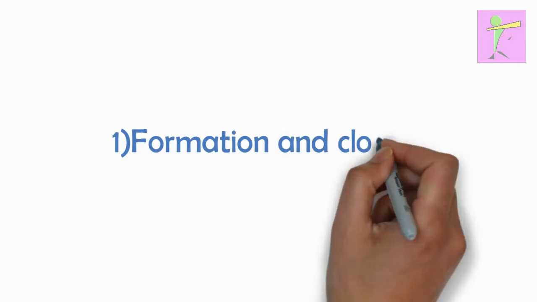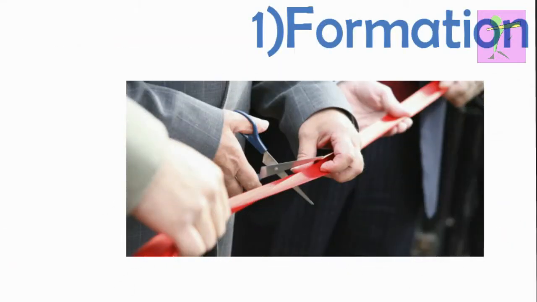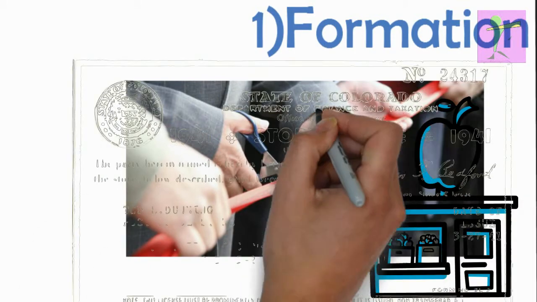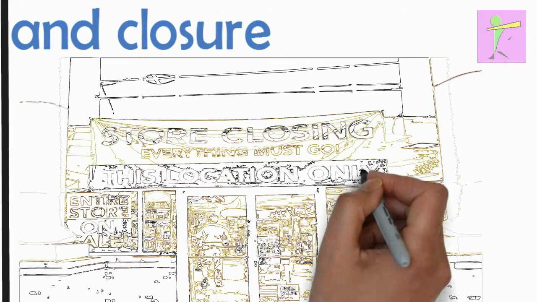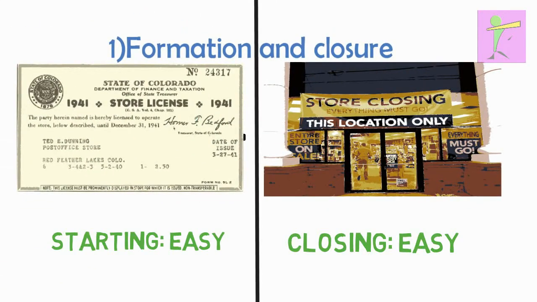Formation and closure. For starting a business, hardly any legal formalities are required to start a sole proprietary business, though in some cases one may require a license. There is no separate law that governs sole proprietorship. Closure of the business can also be done easily. Thus, there is ease in formation as well as closure of business.